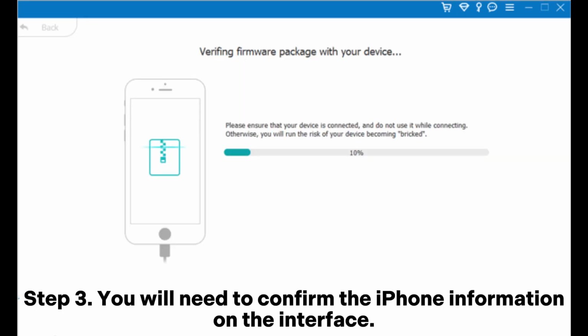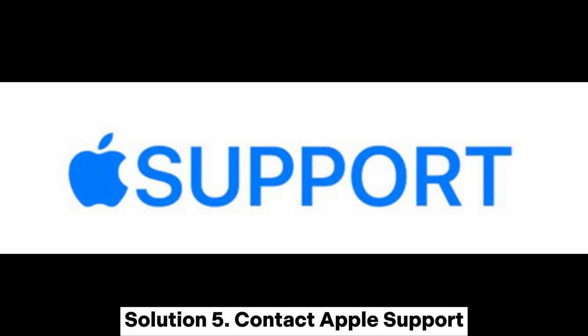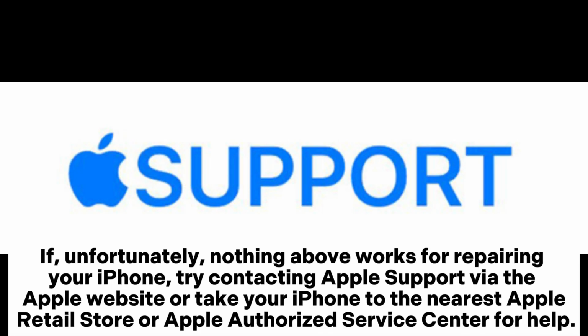Step 3. You will need to confirm the iPhone information on the interface. If incorrect, select the correct one from the drop-down menu. Finally, click the Repair button to start the repair process. Solution 5. Contact Apple support. If unfortunately nothing above works for repairing your iPhone, try contacting Apple support via the Apple website or take your iPhone to the nearest Apple retail store or Apple authorized service center for help.